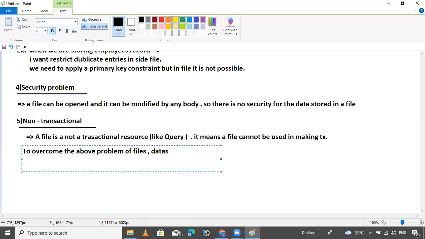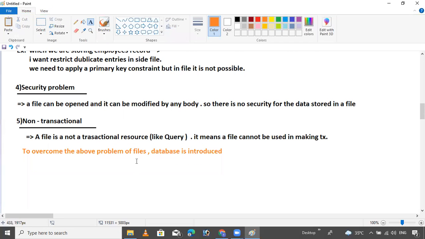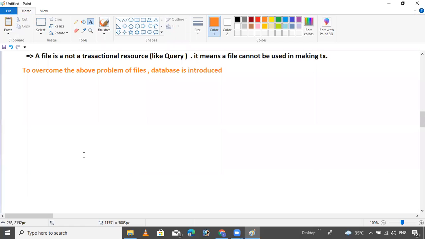Database is introduced. So this is the main reason.